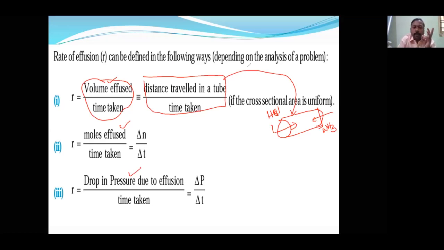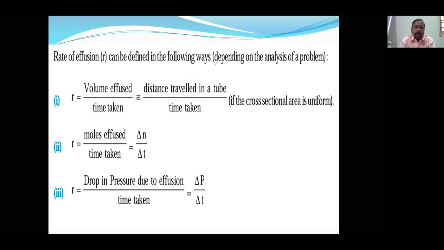These are the definitions of rate of diffusion. Once again I am repeating. Rate of diffusion is the volume of the gas diffused upon time taken, or distance traveled by a gas by time taken, moles of the gas diffused by time taken, and drop in pressure of the gas by the time taken. These are the four ways of expressing the rate of diffusion. Now let's see the next one.